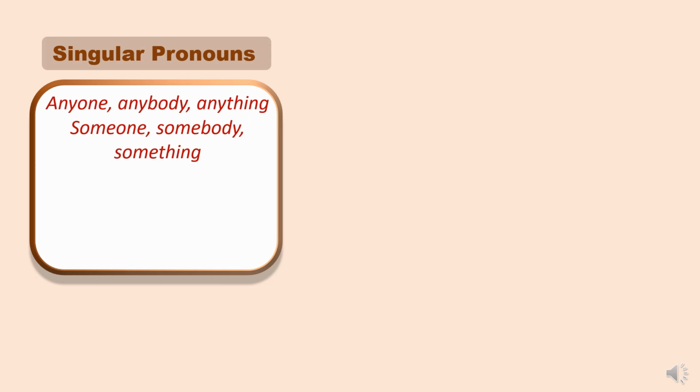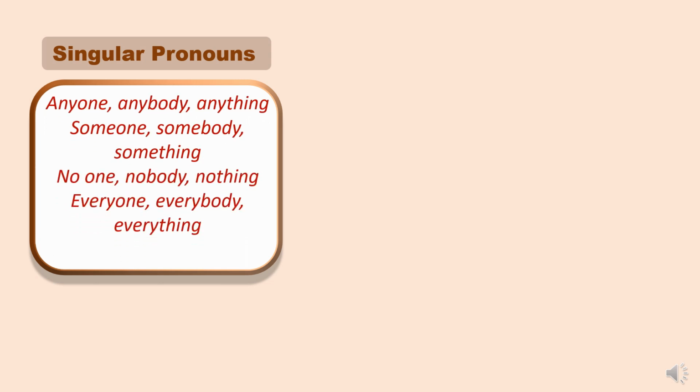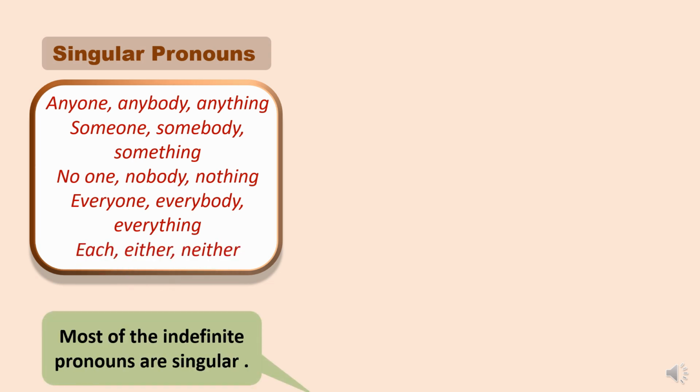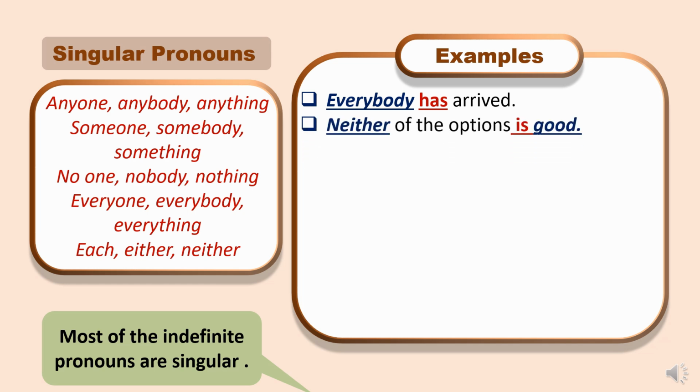First, let us look at the common singular indefinite pronouns. Anyone, anybody, anything, someone, somebody, something. No one, nobody, nothing, everyone, everybody, everything, each, either, neither. Most of the indefinite pronouns are singular. These pronouns are always singular, so they require singular verbs. For example, everybody has arrived. Everybody means all people, grammatically it acts like one unit.